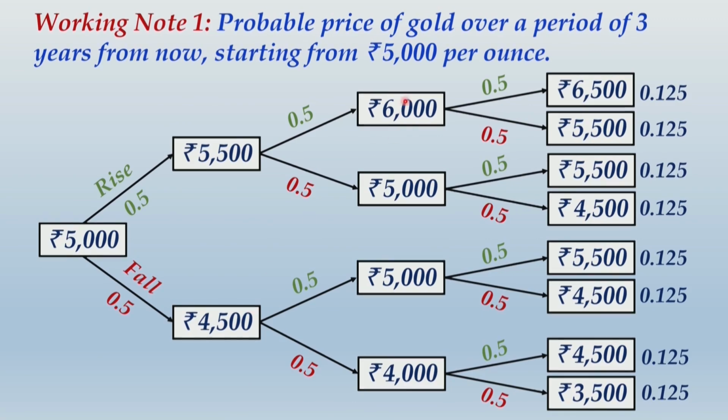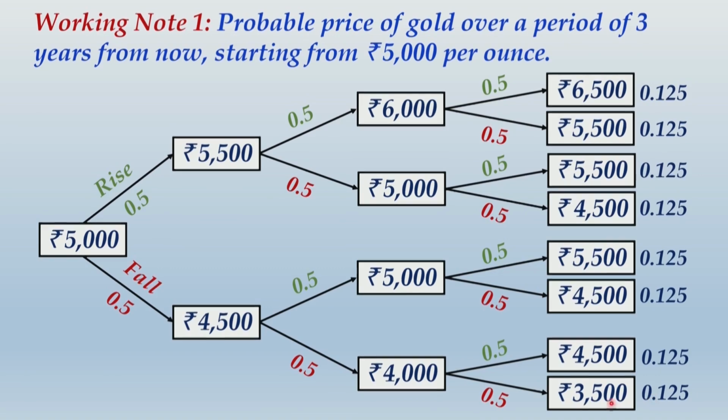At end of year 2 there can be 4 possible outcomes which are equally probable. That means the probabilities of each of these could be 0.25, and by end of third year there will be 8 possible outcomes which are equally probable. That is why the joint probabilities that we have plotted over here, it is 0.125.